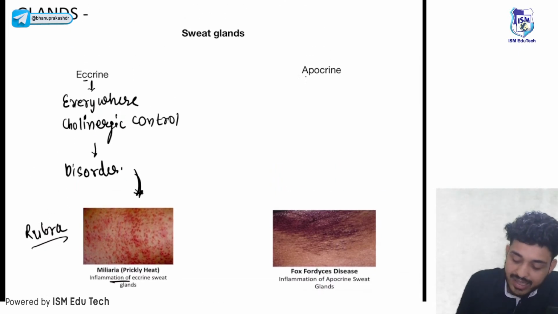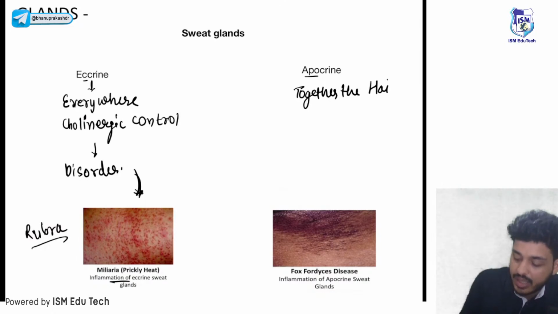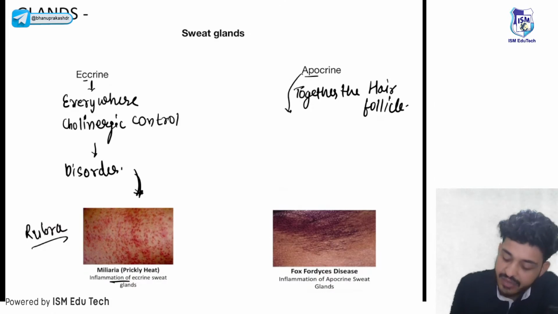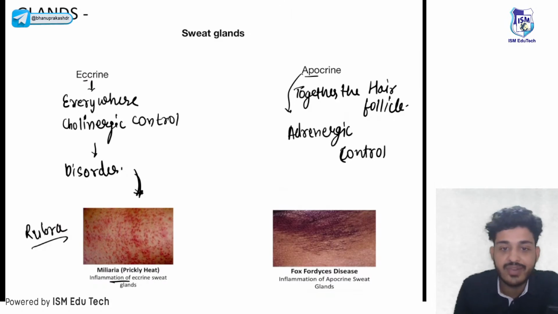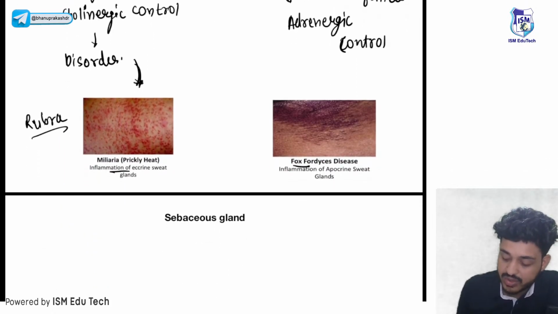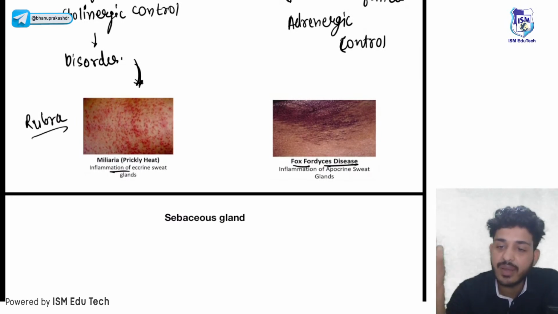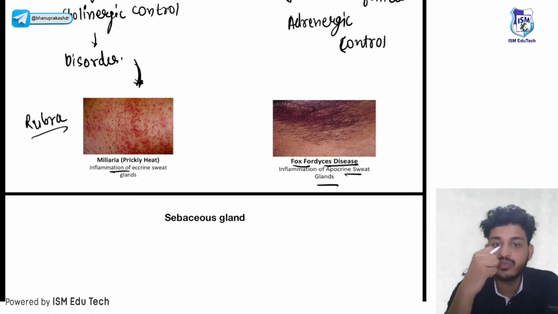Let's talk about apocrine. The meaning of apo is together, so together with the hair follicle, or you can say along with the hair follicle. Next thing, these are under adrenergic control. That means these are under sympathetic control. Which disease do we need to remember? There will be inflammation of the apocrine sweat gland in the axilla, and that will lead to a disease known as hidradenitis.